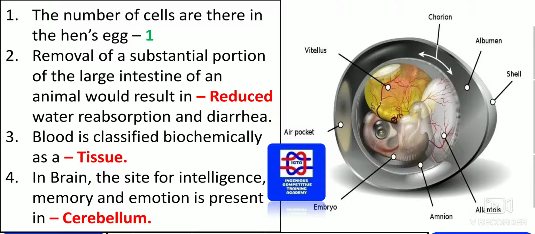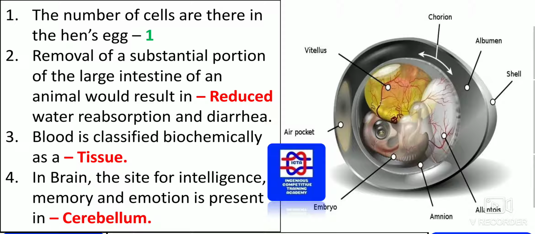The removal of a substantial portion of the large intestine of an animal would result in reduced water reabsorption and diarrhea. This is what exactly happens. Removal of a substantial portion of the large intestine directly leads to reduced water reabsorption and diarrhea. Blood is classified biochemically as a connective tissue; we knew that blood is one type of connective tissue.